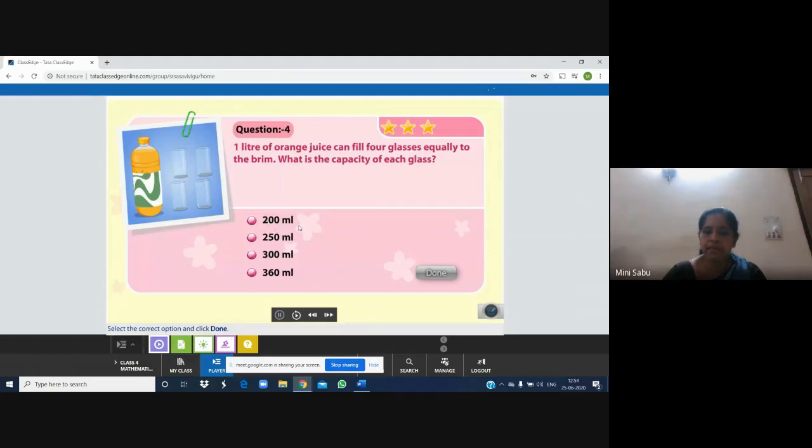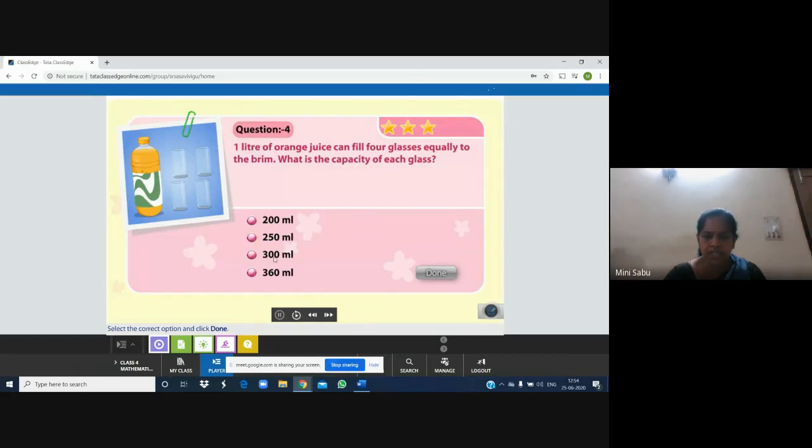If suppose 200 ml, first glass 200, second 200, 400, then one more 600, then fourth glass 800. If you think like this, is this answer correct? No. Then let us try with this. First glass 250 ml, second glass also 250 ml. 250 plus 250 is 500. Third glass 250 ml, 750. One more, 1000. Yes, we know 1000 ml is 1 liter. This is 1 liter. That means the second answer will be correct.